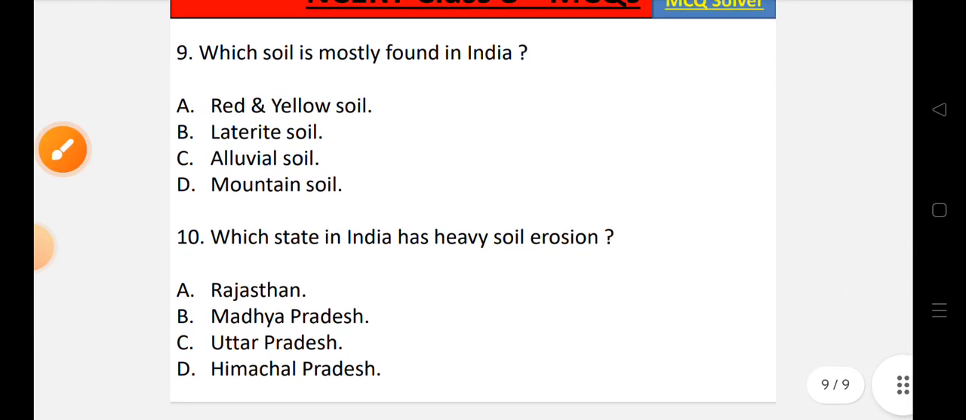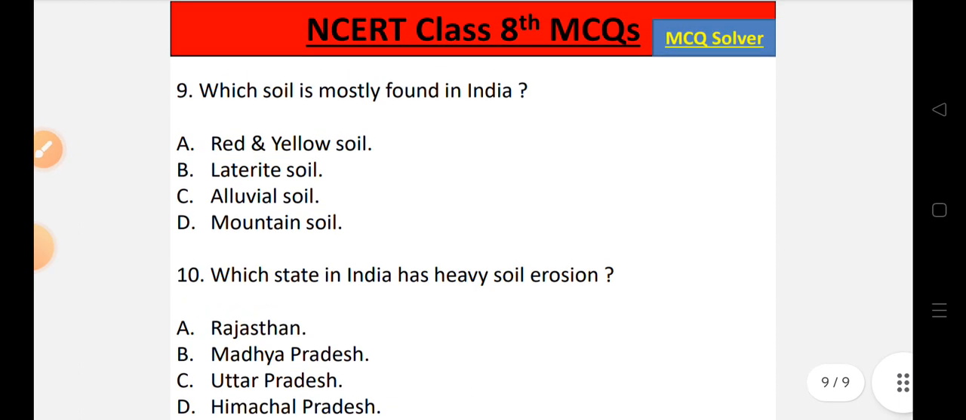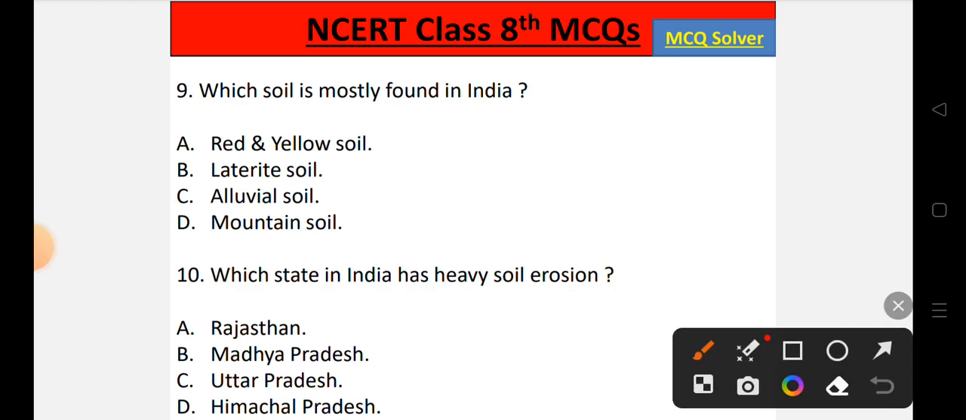Now let's move to question number 9. Which soil is mostly found in India? Options are option A, red and yellow soil, option B, laterite soil, option C, alluvial soil, option D, mountain soil. The soil which is mostly found in India is option number C, that is alluvial soil. So the correct option is option number C.